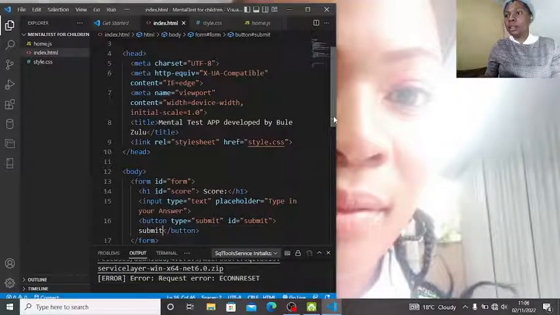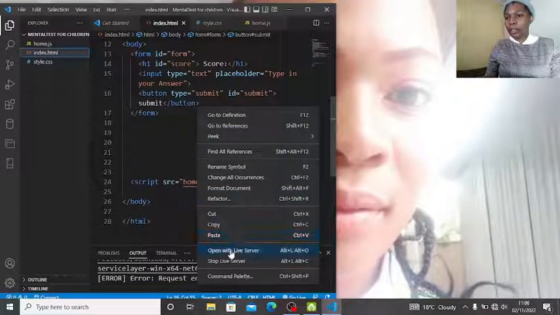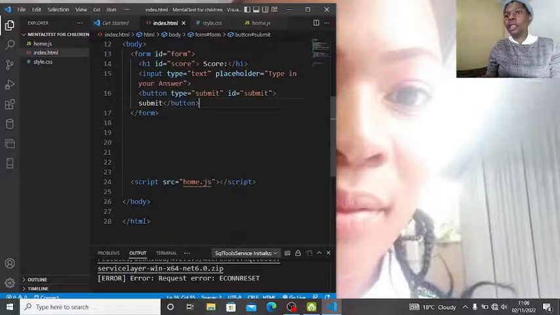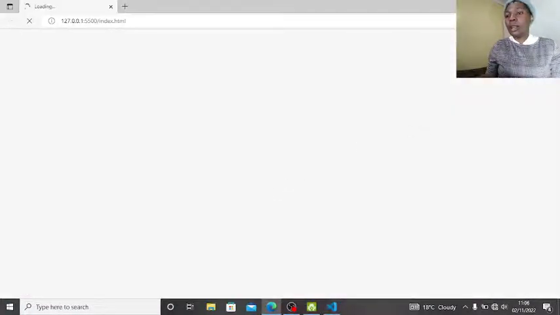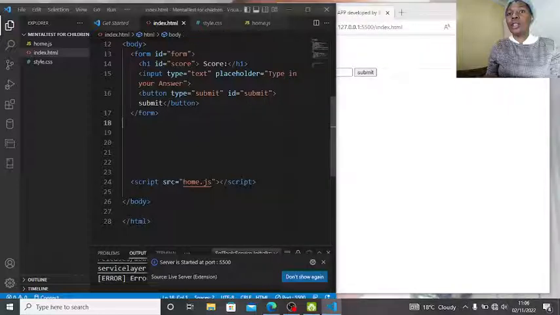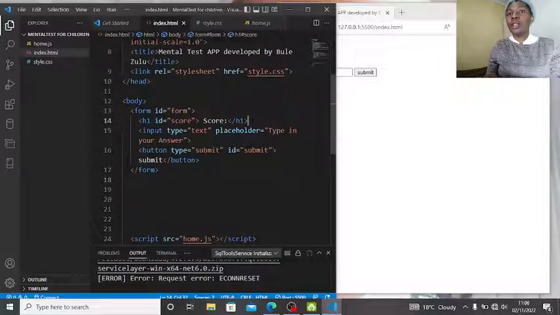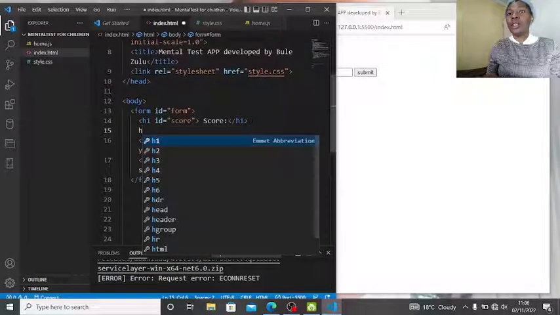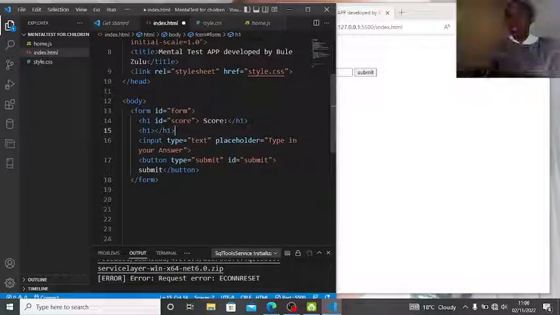Control S. Okay, guys, I'm being very rude. We should view what we're doing so we can know. I literally forget that I have to view. So yeah, see, now I forgot to put where we're going to see the questions. Let us scroll back, and then let us just put another H1, or we can make it a P actually. Let's make it a P.